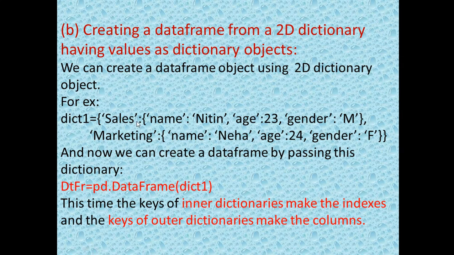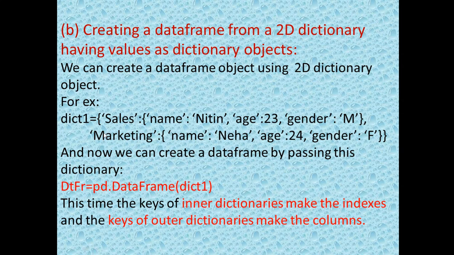Sales is the key and the whole is the value; marketing is the key and this whole is the value. Again name, age, gender are the keys for the marketing key, whose value is itself a dictionary as we have seen here. So altogether you can say that dict1 is the name of the dictionary, and this dictionary contains 2 keys, and the values of these 2 keys are dictionaries themselves.